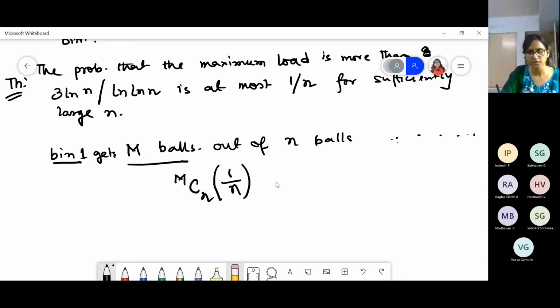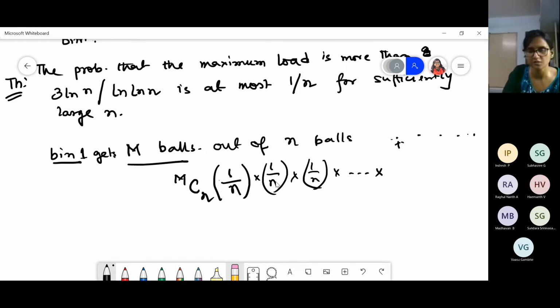There are 1 by n options to pick up this first bin, and for each of these options, we can use each of these balls to be thrown here. So how many possibilities will there be? For the first it is 1 by n, for the second it is 1 by n, for the third it is again 1 by n.